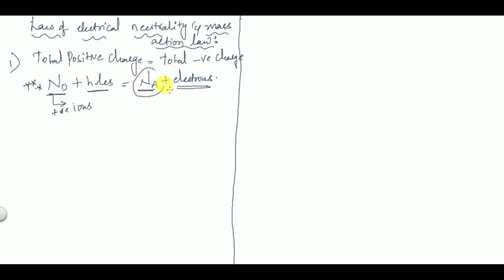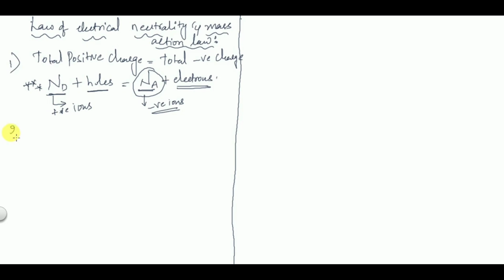Na, that is acceptor impurities, by accepting electrons, become negative ions. When you accept an electron, that is a negatively charged particle, it becomes a negative ion, and electrons we know are negatively charged particles. So total positive charge is equal to total negative charge in a given semiconductor.